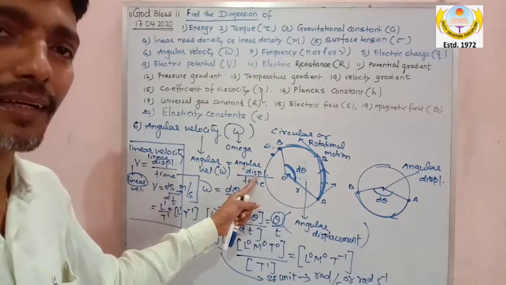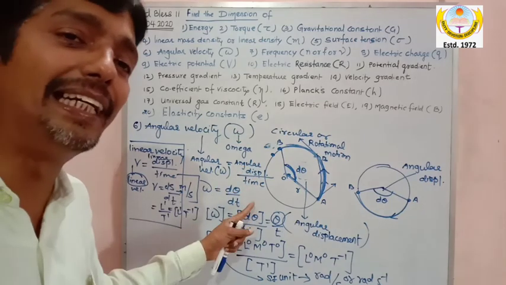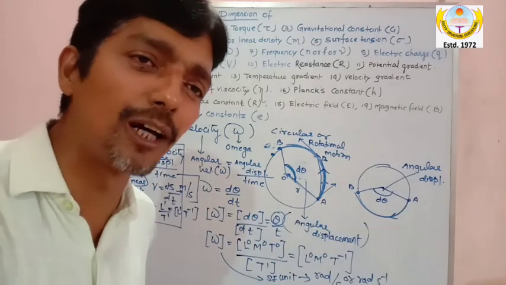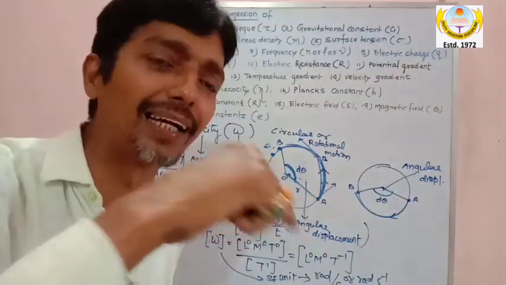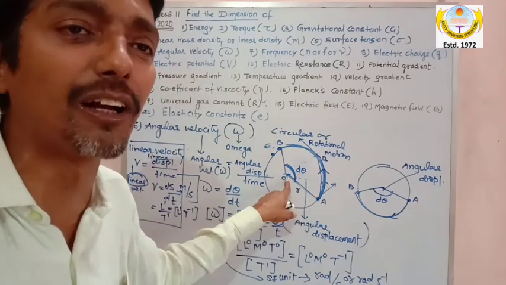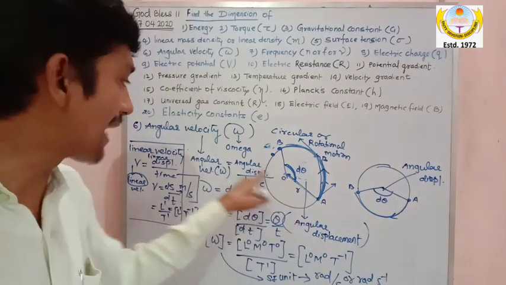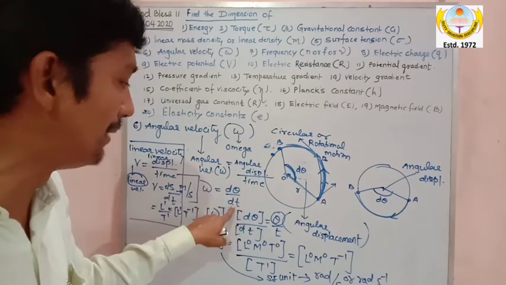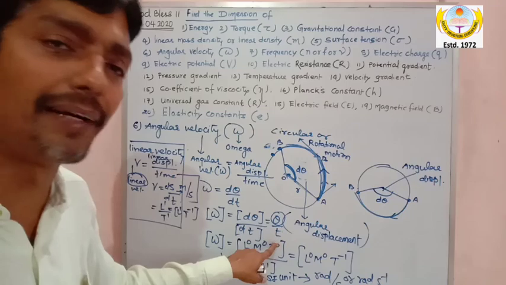Angular displacement is d theta or theta, an angle. It is a displacement on the circular path in the form of angle, traced at the center of the circle. So it is d theta divided by dt, or theta by t.